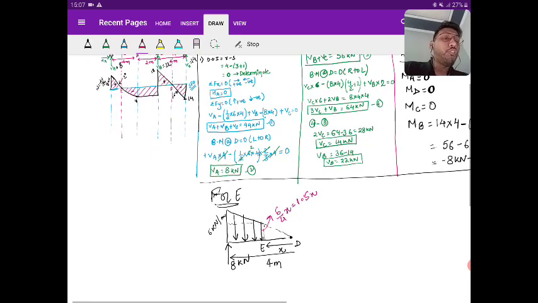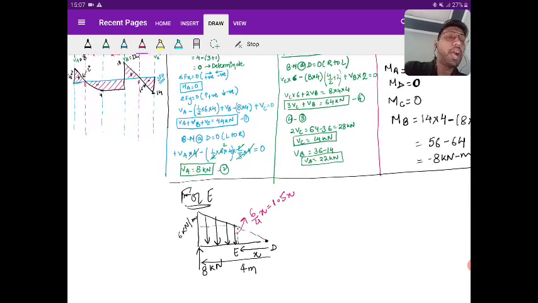So for E, any doubt in this part? How we got the UVL intensity at the cut section? Any doubt? See what I'm telling, I'm not taking the h from end A because the value is decreasing from the initial value. So I've taken the reading directly from D, where the vertex point has the intensity of 0. So you know this variation, that's why I've written that.